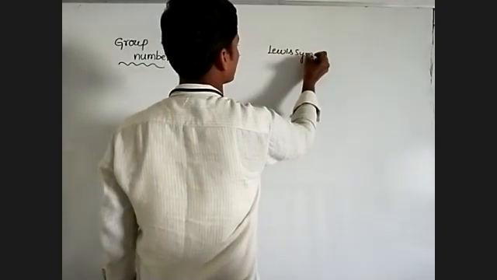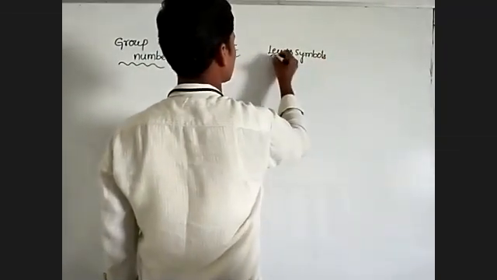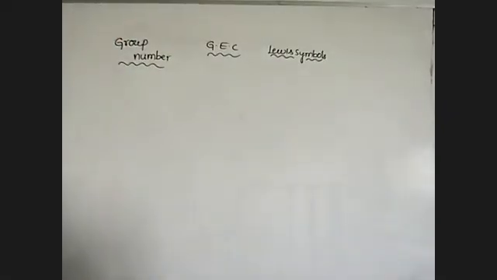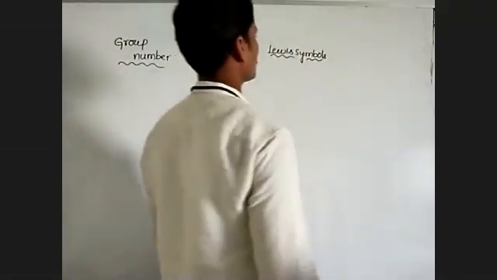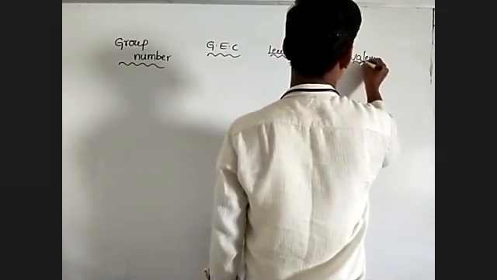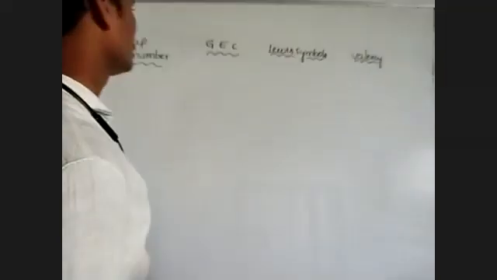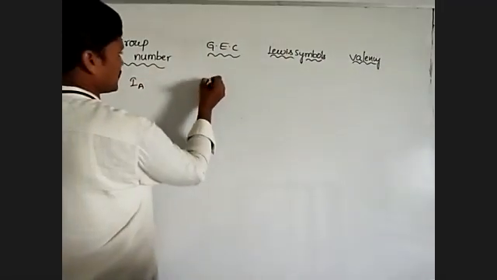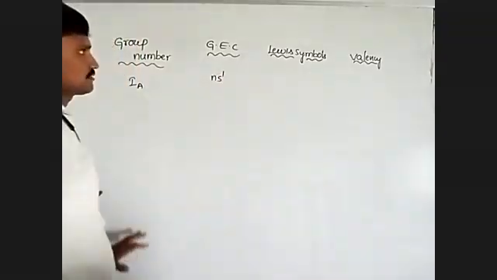Lewis symbol is already completed in Lewis theory in the chemical bonding chapter, and the final one is valency. Right. So group number. First A group, its electronic configuration is ns1.